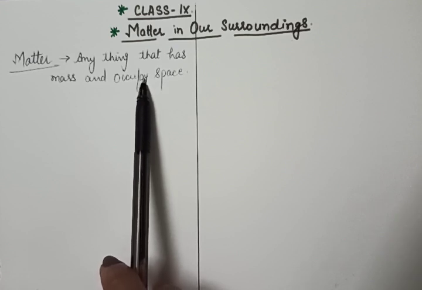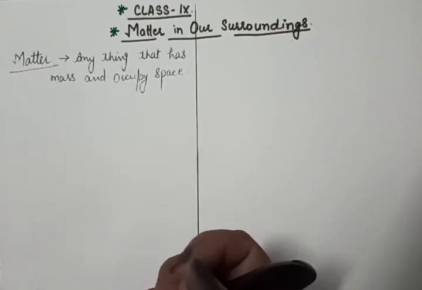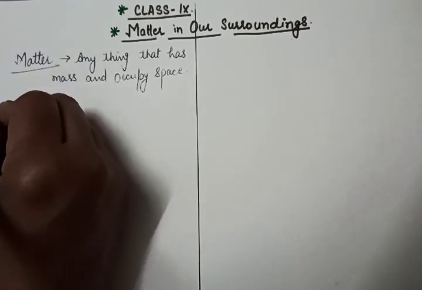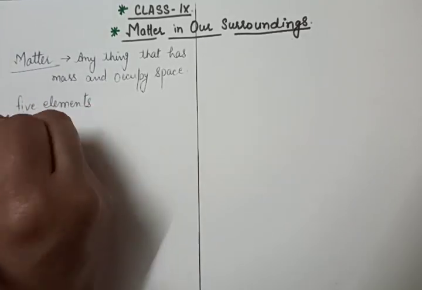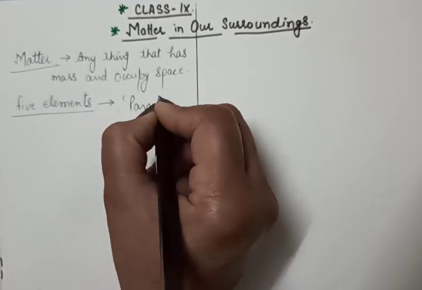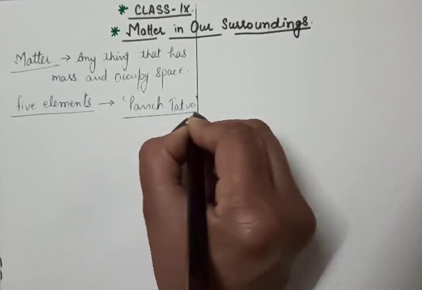From ancient times, people tried to categorize matter, and the early philosophers differentiated matter into 5 elements. They called these elements Panch Tattva.